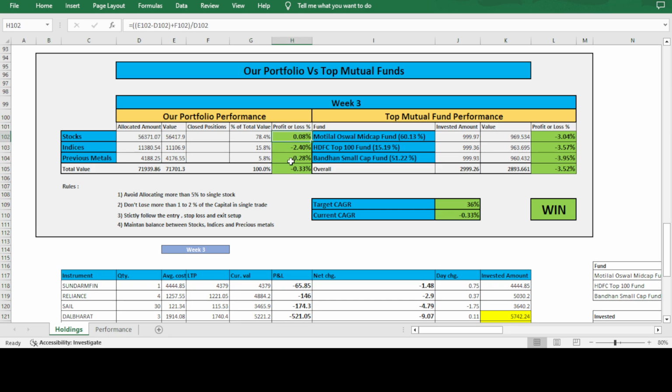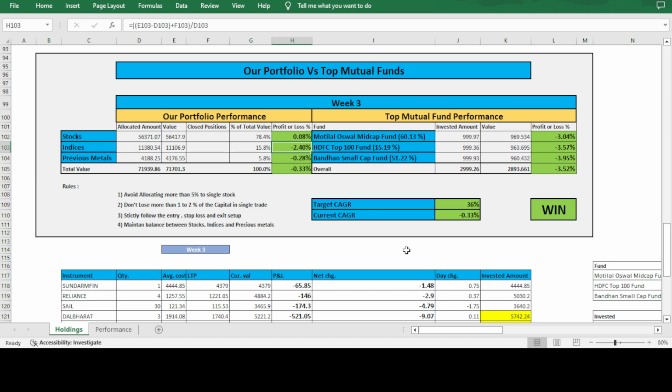And how much did we profit? In equity we are in profit. The ones which are negative are indices and precious metal. That is understandable because it's indices, so it means if Nifty does better, the whole stock values will be positive, then the whole sector needs to perform well.